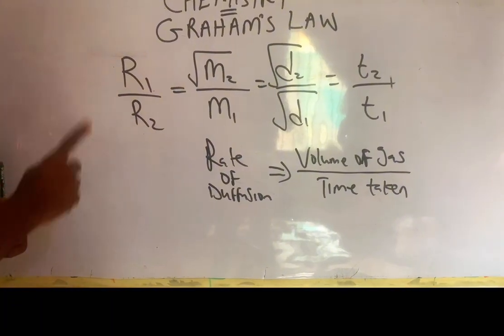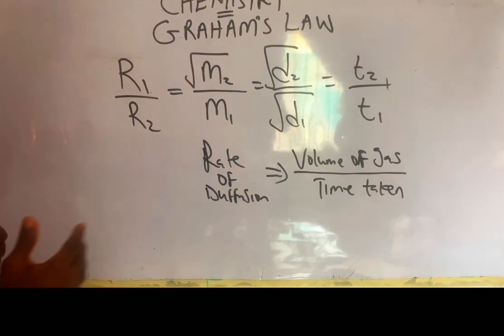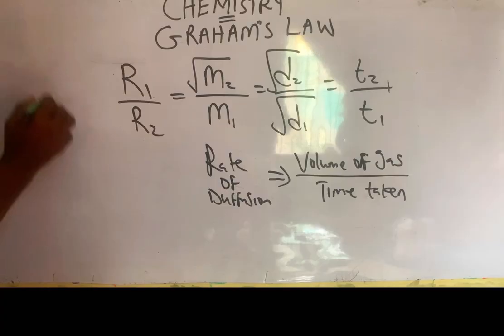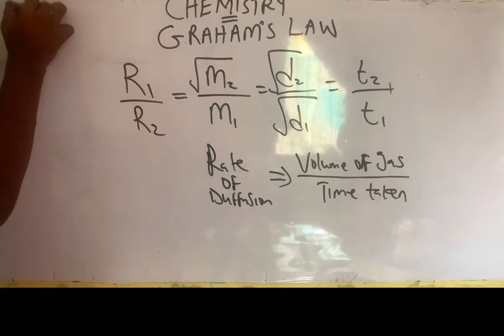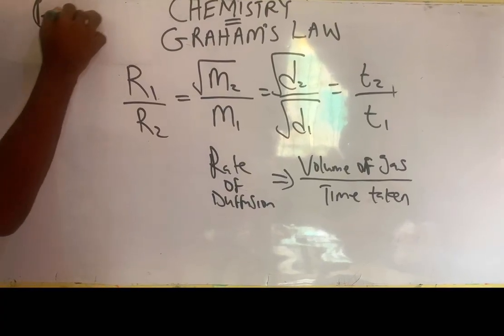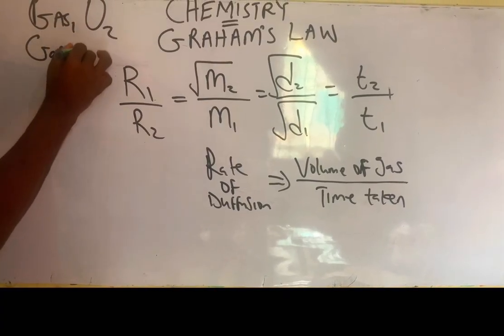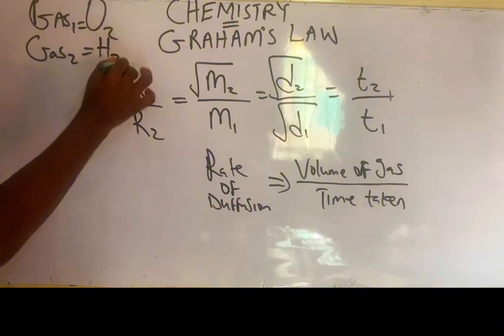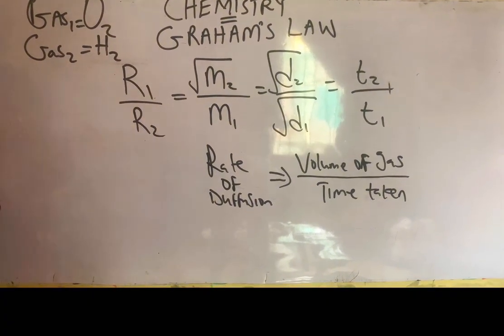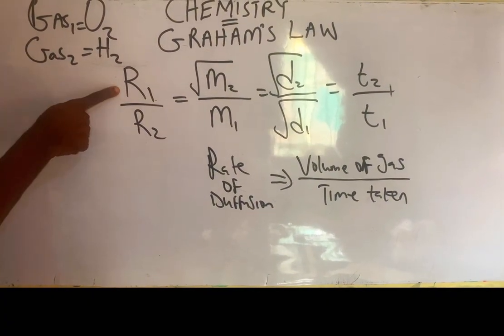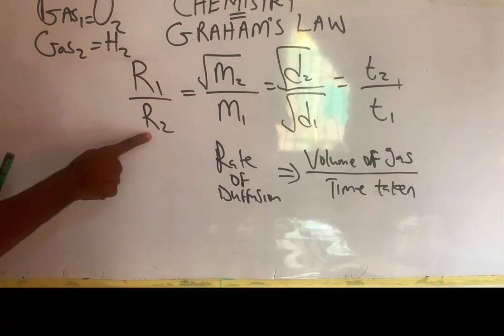It represents the rate of diffusion of gas 2. In this case, let's take, for instance, we are dealing with two gases. The first gas is oxygen, while the second gas is hydrogen. In this case, the rate of diffusion of gas 1, this is where we insert it, and gas 2, this is where we insert it.